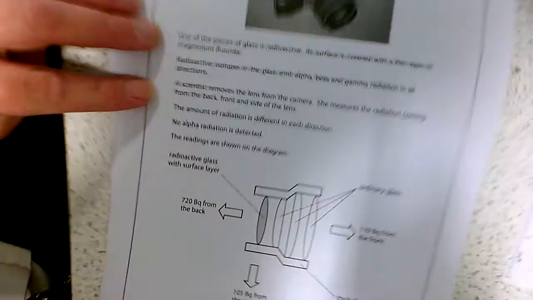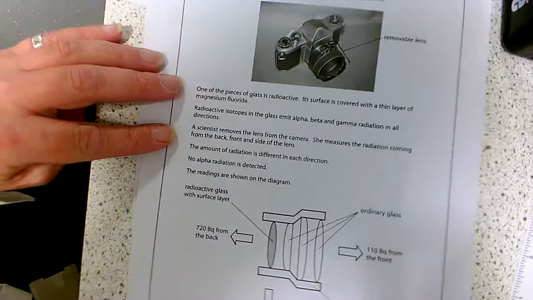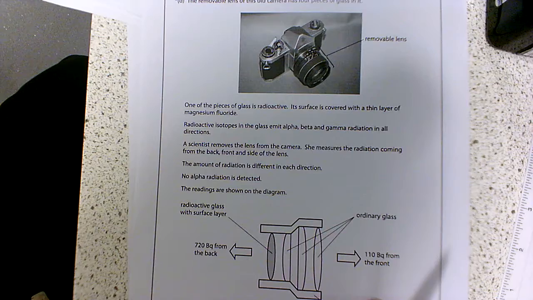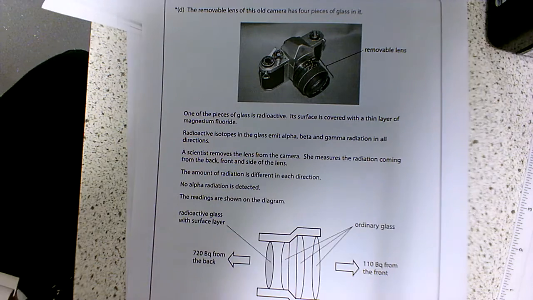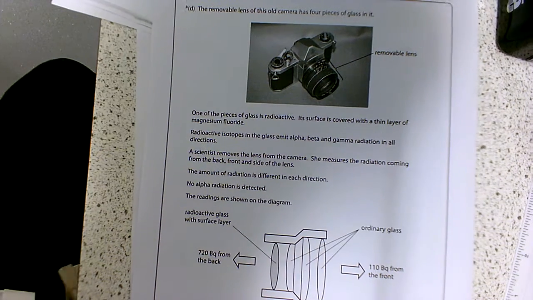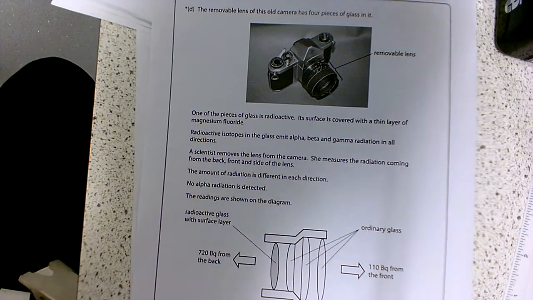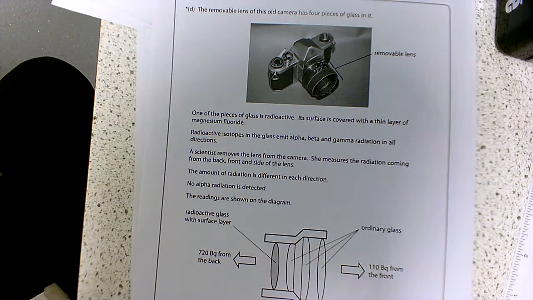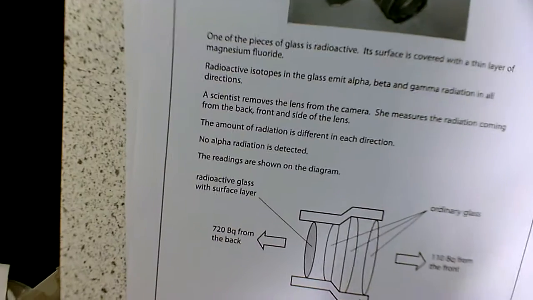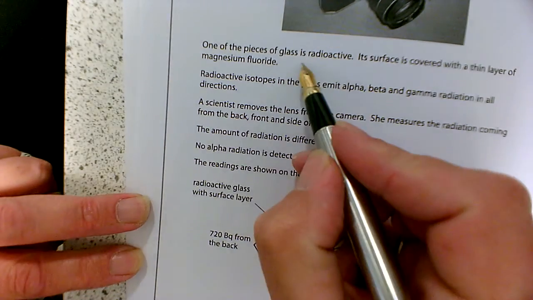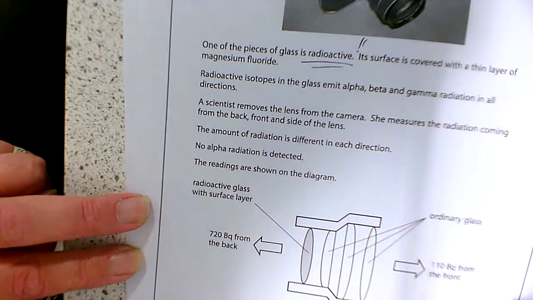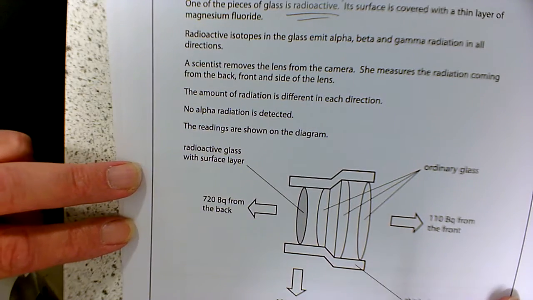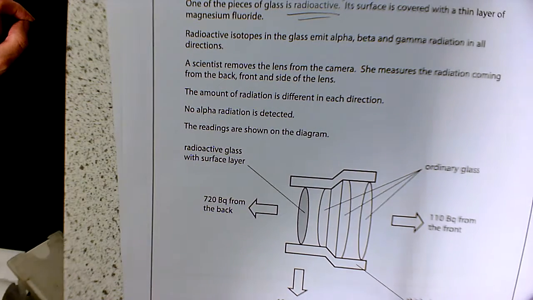Oh my gosh! What is this? Someone's got a camera from the 1930s. That's when I was born. The removable lens of this old camera has 4 pieces of glass in it. One of the pieces of glass is radioactive. Its surface is covered with a thin layer of magnesium fluoride.